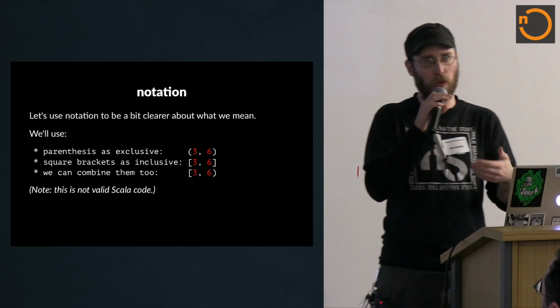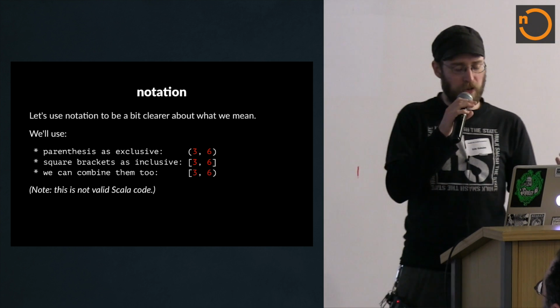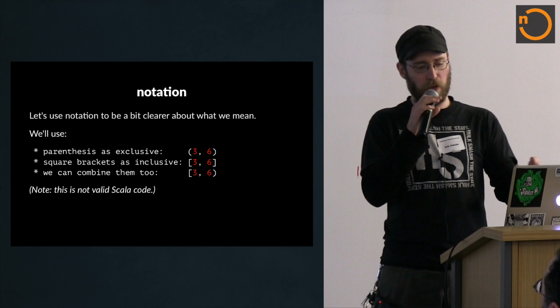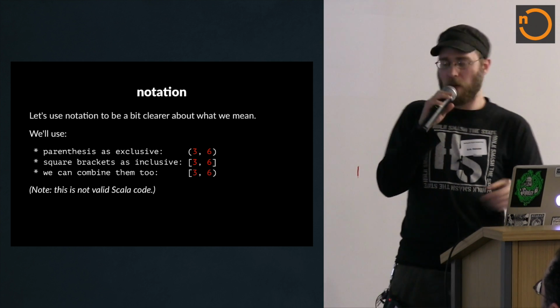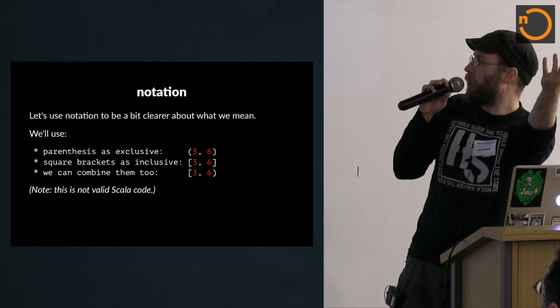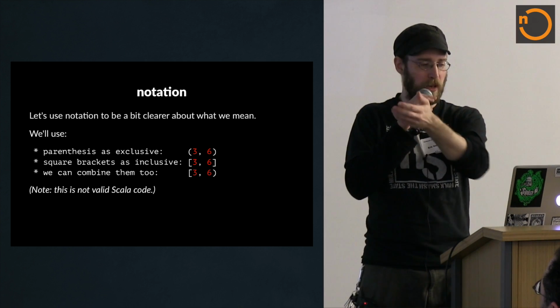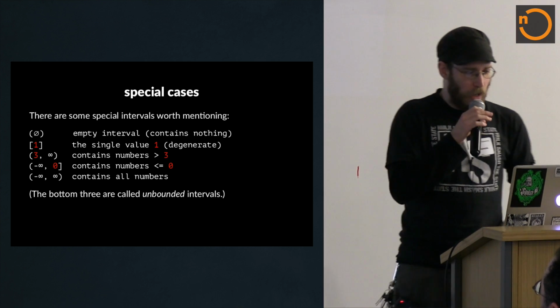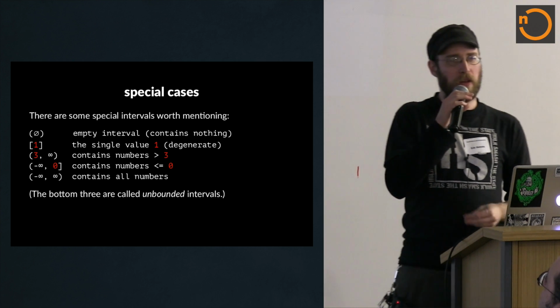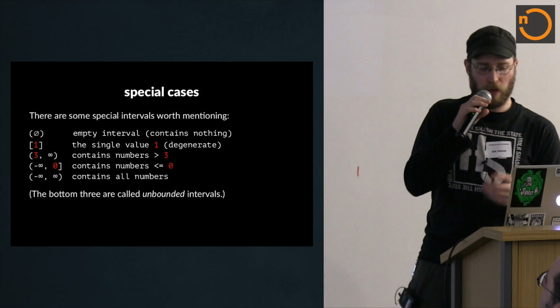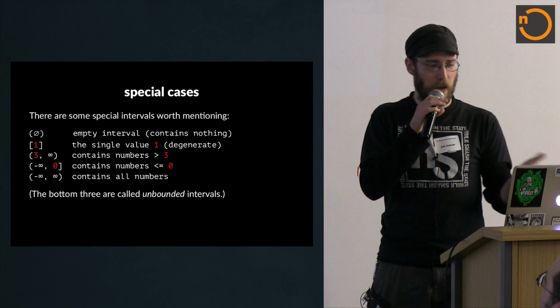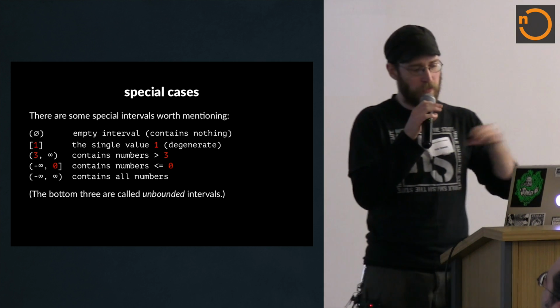It's way less cumbersome. So square brackets are inclusive, so the Scala range with 2 is pretty much what you get. And we can combine these, so you can have one side be closed and one side be open, one side inclusive and one side exclusive. And there's also some special cases that are intervals that I just want to introduce the notation so you can kind of understand them. So we've got the empty interval, which doesn't contain anything.